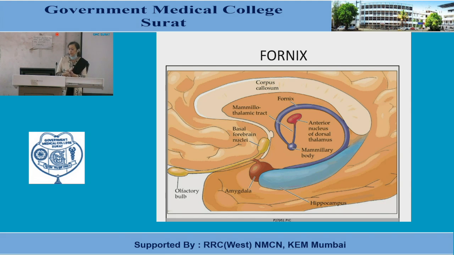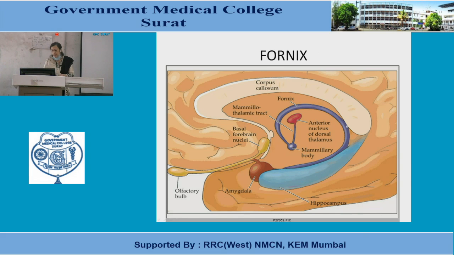There are two components of the fornix, the pre-commissural fibers and the post-commissural fibers. The pre-commissural fibers enter the lateral portion of the hypothalamus, and the post-commissural fibers enter into the mammillary body.